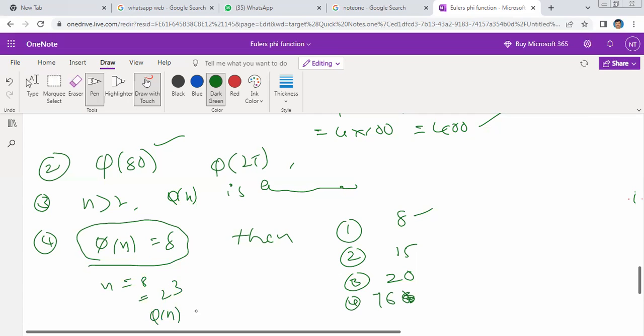Pi of n is equal to this means what? 2 cube minus 2 square, which is 8 minus 4. This is nothing but 4. So the first option is wrong. Second option,